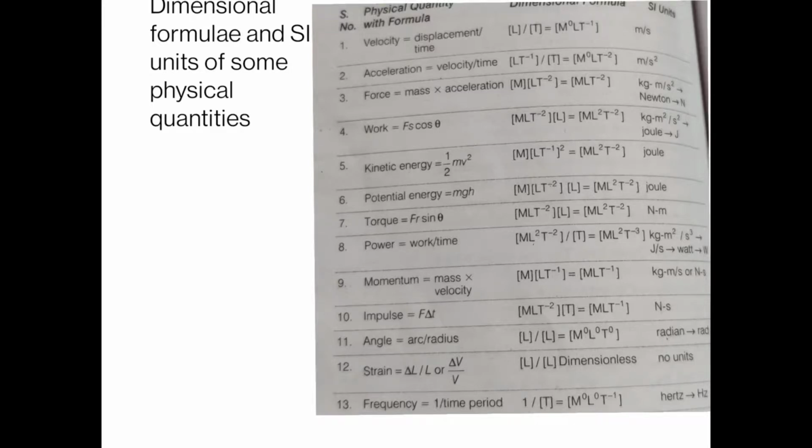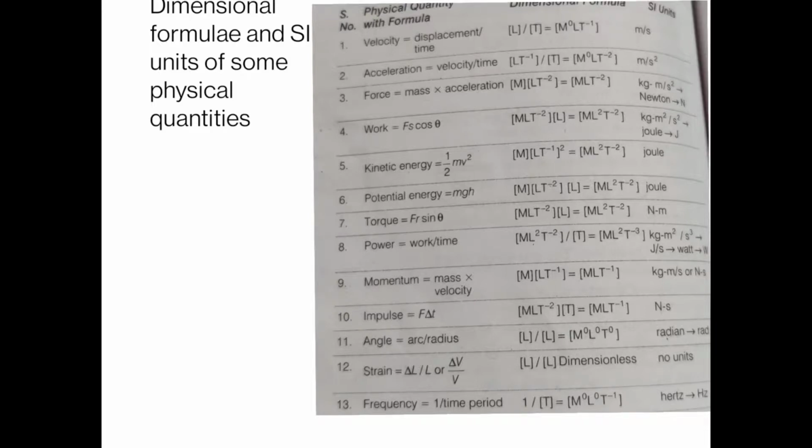Our next physical quantity is momentum, and as we know, momentum is equal to mv, mass into velocity. The dimensional formula for mass is M, and for velocity is L T minus 1. Combined, the dimensional formula for momentum comes out to be M1 L1 T minus 1, and the unit comes out to be kilogram meter per second.